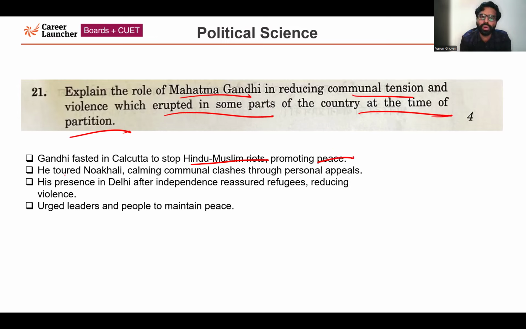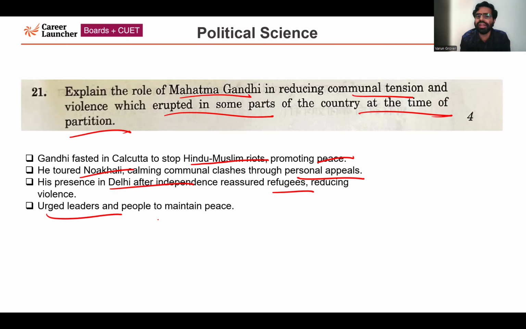He also toured Noakhali. Noakhali is in present-day Bangladesh. So he toured Noakhali, another region. He was trying to calm the communal clashes which were taking place between the members of the two religious communities. He was doing this by making personal appeals. Very importantly, he was present after independence in Delhi to reassure refugees, and he was also trying to reduce the violence.